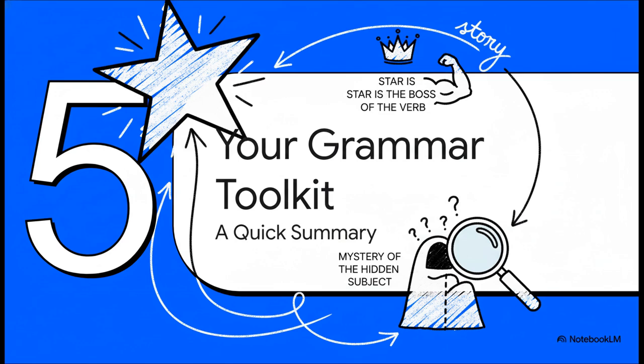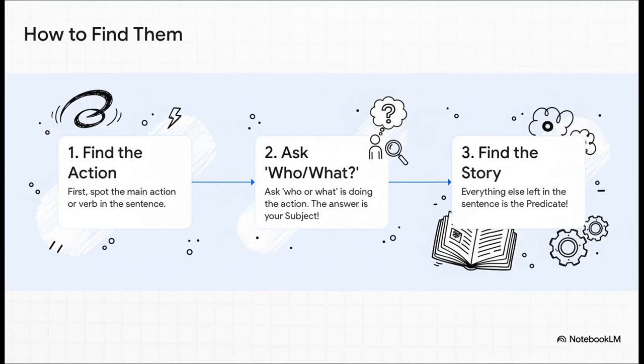Wow, okay. So you can find the star and the story. You know the star is the boss of the verb, and you've even solved the mystery of the hidden subject. That's awesome. Let's wrap this all up into a simple toolkit you can use anytime you want. It really just comes down to 3 easy steps. Number 1, find the action, the verb. Number 2, ask who or what is doing it. That'll give you your subject. And number 3, whatever is left over, that's the predicate, the story.